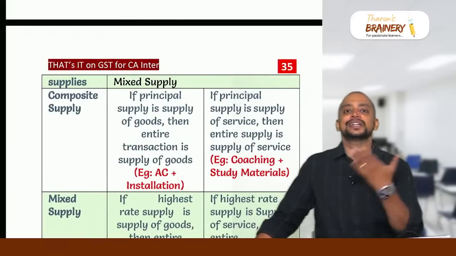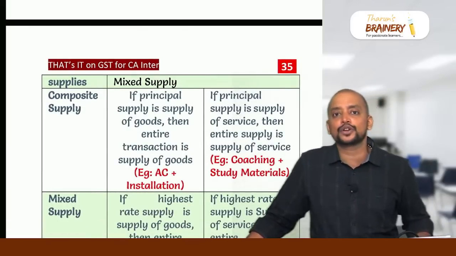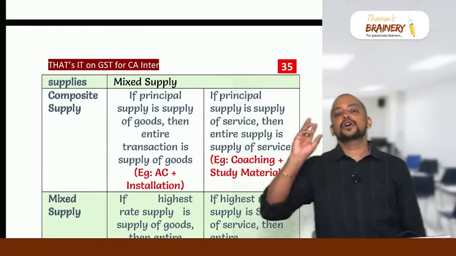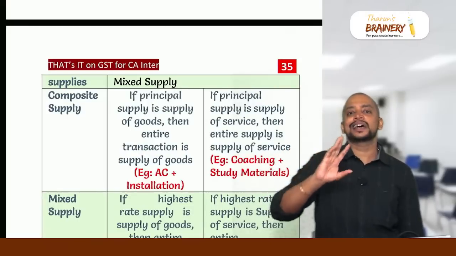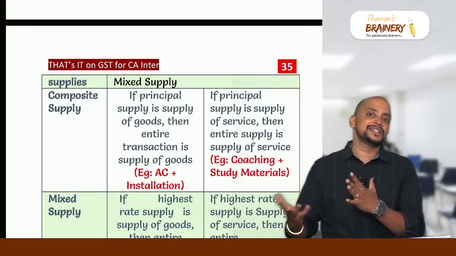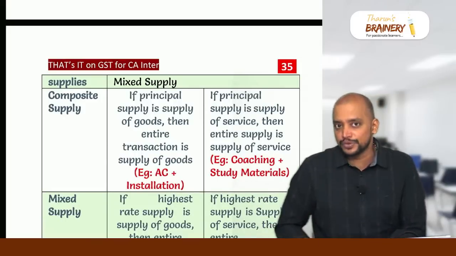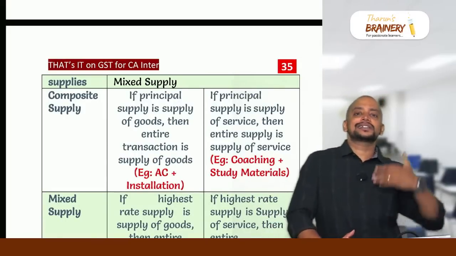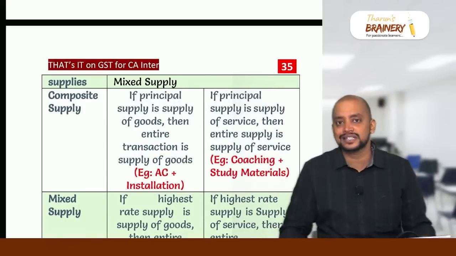But apart from this, any other transaction we need to classify based on composite supply, mixed supply. So if the principal supply is goods, entirely it is treated as goods. If the principal supply is service, entirely it is treated as service. If it is composite supply, if it is mixed supply, highest rate is goods, entirely it is goods. If the highest rate is service, entirely it is service.